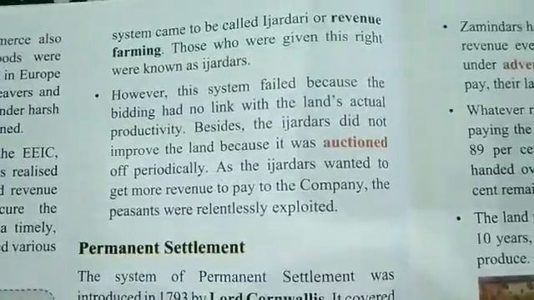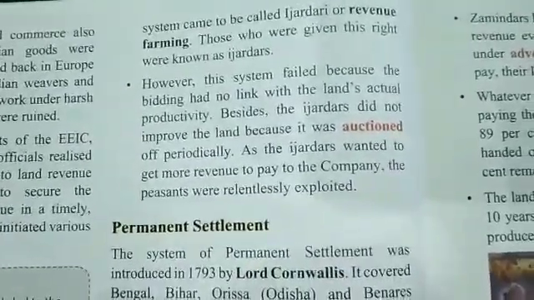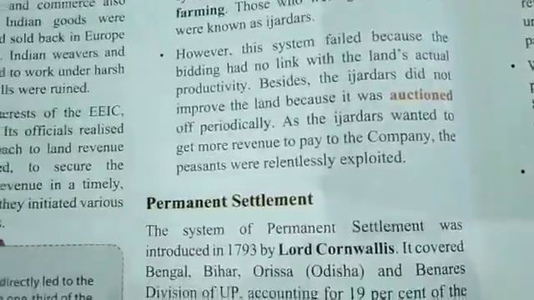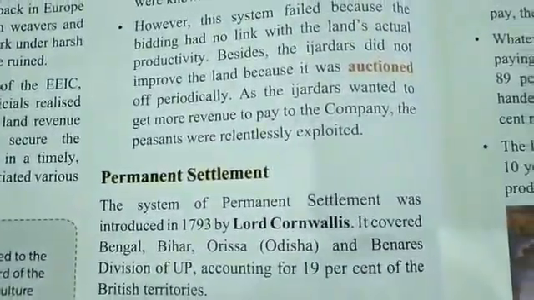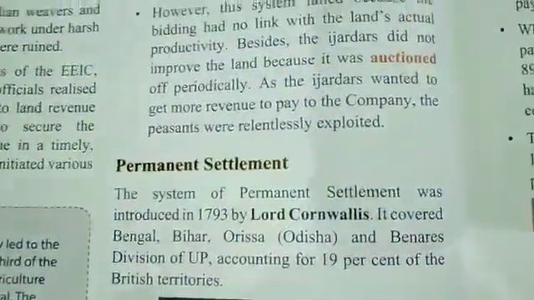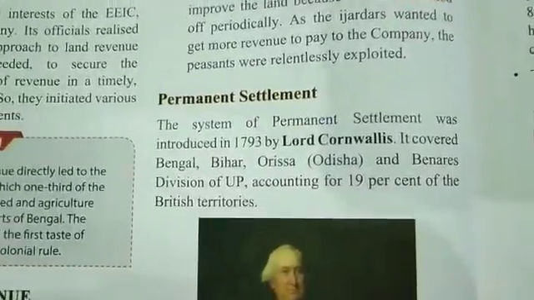As the Izadars wanted to get more and more revenue to pay to the company, the peasants were relentlessly and very badly exploited.